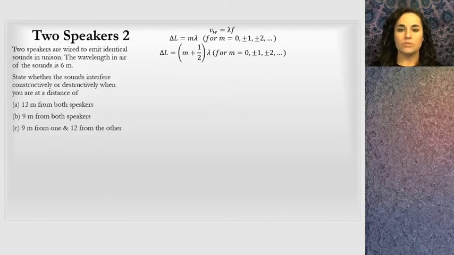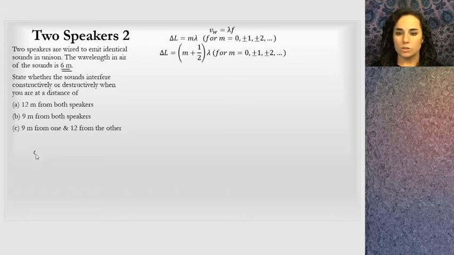The second problem I've chosen I called two speakers 2. Two speakers are wired to emit identical sounds in unison. The wavelength of the sounds is 6 meters. Okay, so they give me the wavelength, and that's good. I just need the wavelength. State whether the sounds interfere constructively or destructively when you're at a distance of 12 meters from both speakers, 9 meters from both speakers, and 9 from one and 12 from the other.